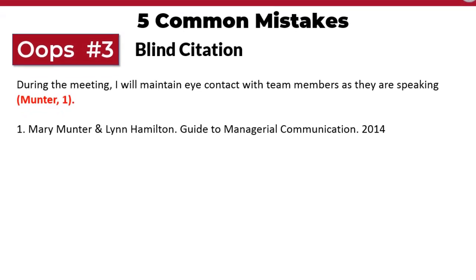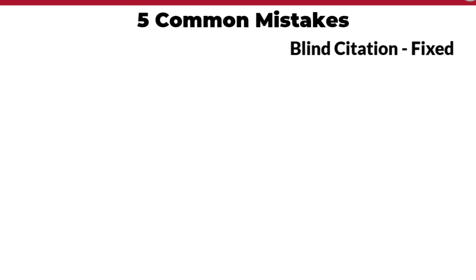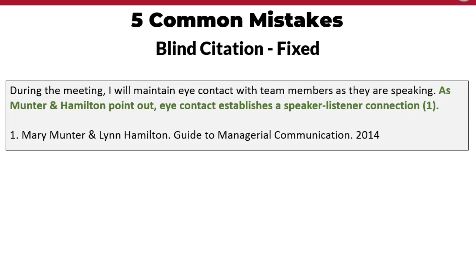Here's our example. "During the meeting, I will maintain eye contact with team members as they are speaking." (Munter). Well, maintaining eye contact is always a good idea. However, it's not clear what contribution Munter made to the author's statement. To correct a blind citation, simply clarify what information from the source it is that you're using.